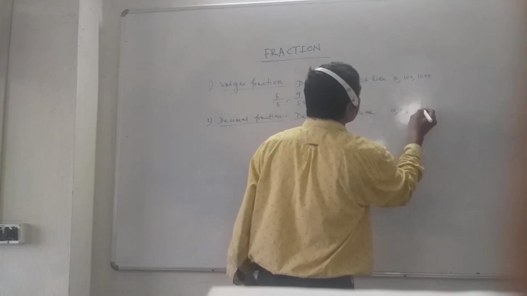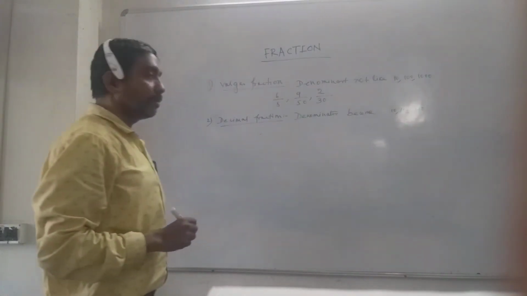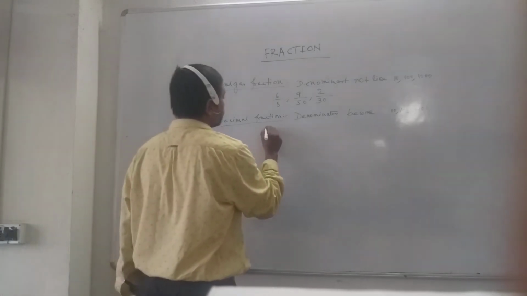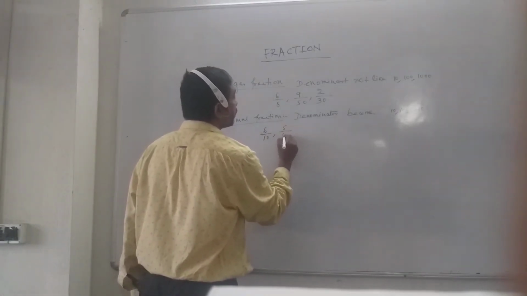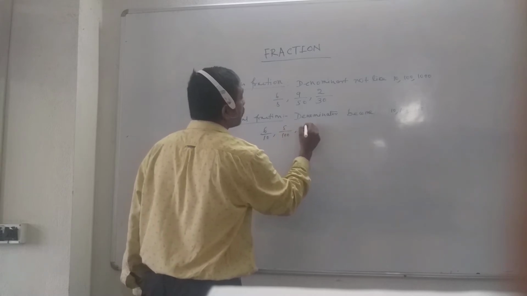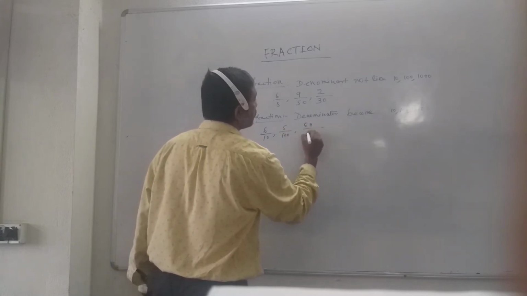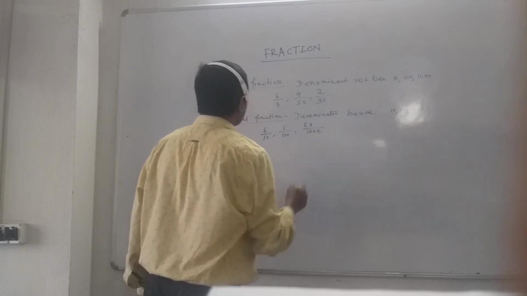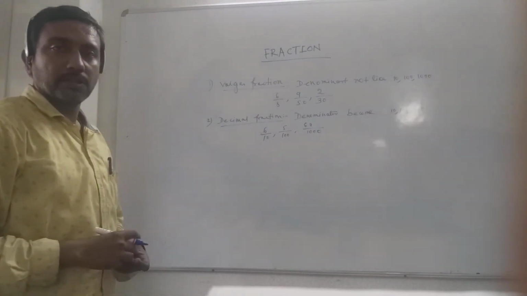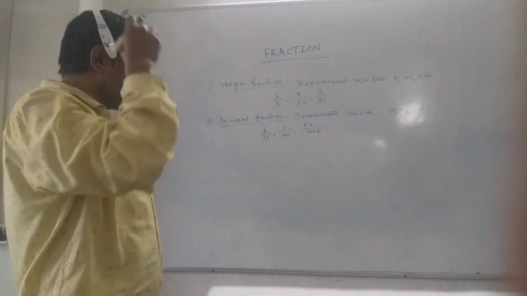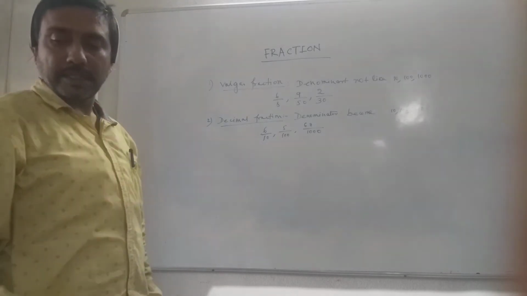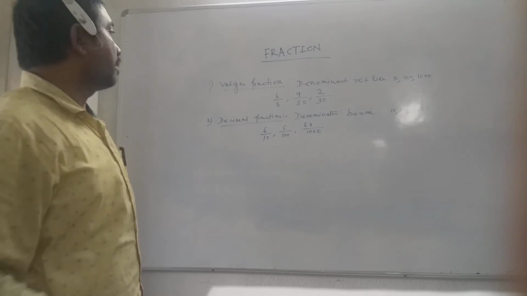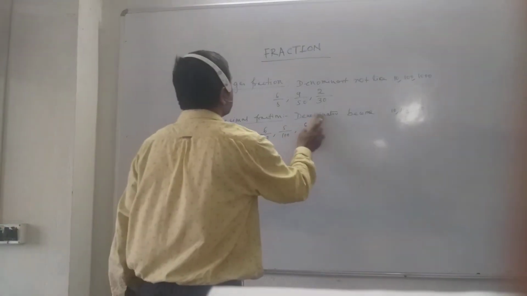In this way you can say that these fractions are decimal fractions. Suppose 6 by 100, 6 by 10, 5 by 100, 68 by 1000. These are all decimal fractions. So decimal fractions are fractions which have the denominator 10, 100, 1000.